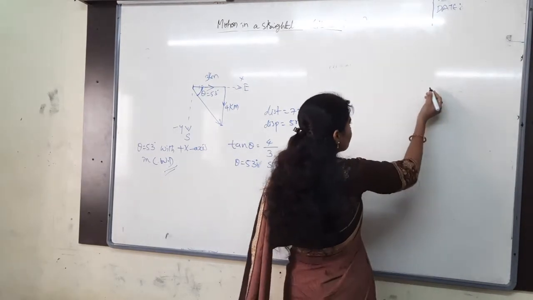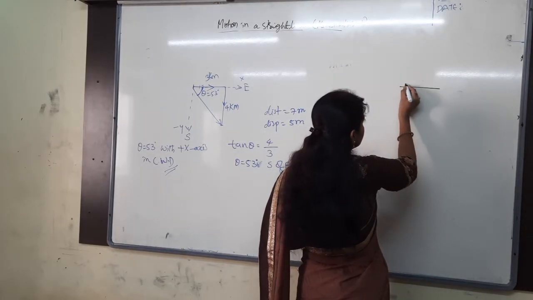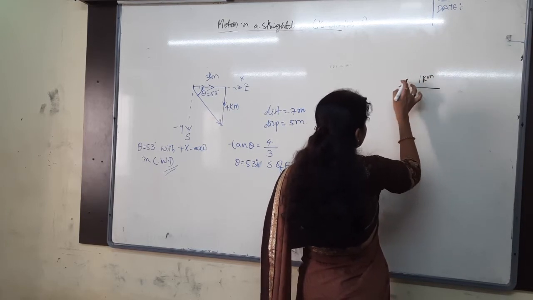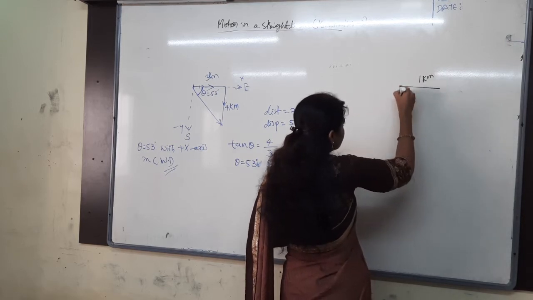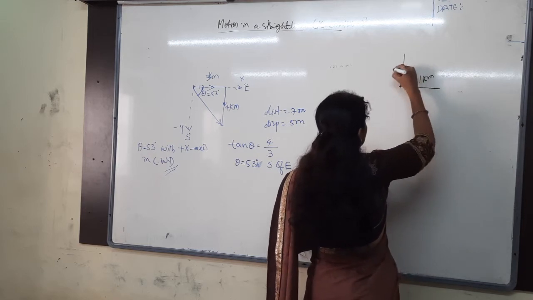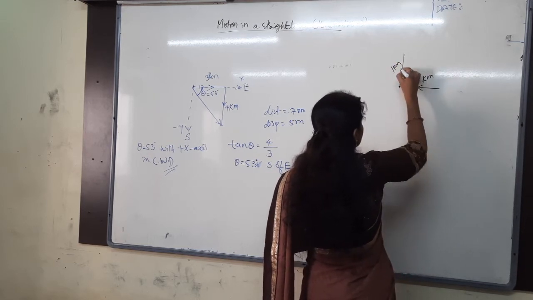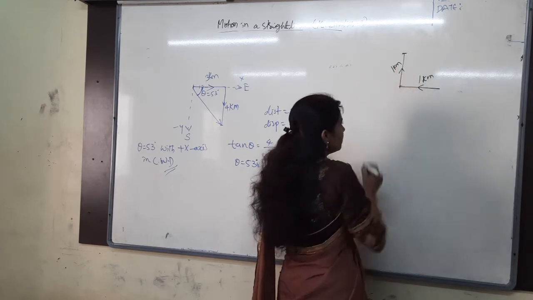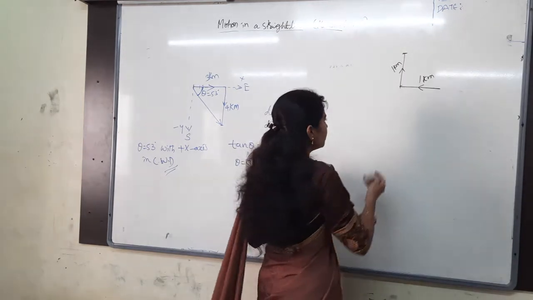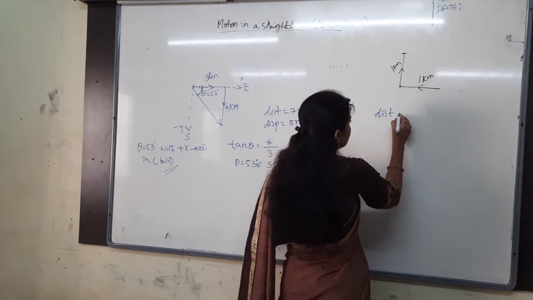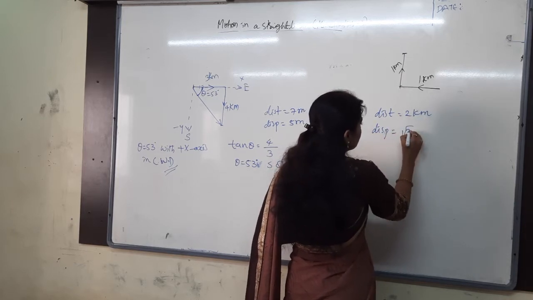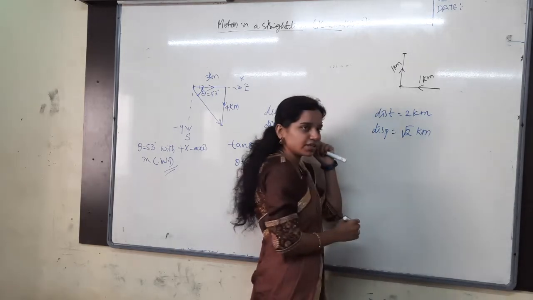So first of all, in which direction is the man moving? Towards the west. How much distance? 1 kilometer towards the west. Then after that, what does he take? A right turn. Right means above. Again 1 kilometer only. He comes in this way and then in this way. Finally, he stops here. Now I am asking the distance and displacement of the man. First of all, distance is how much? Distance is equal to 2 kilometers. Easy. Displacement is how much? Root 2 kilometers, because you have to take the hypotenuse.